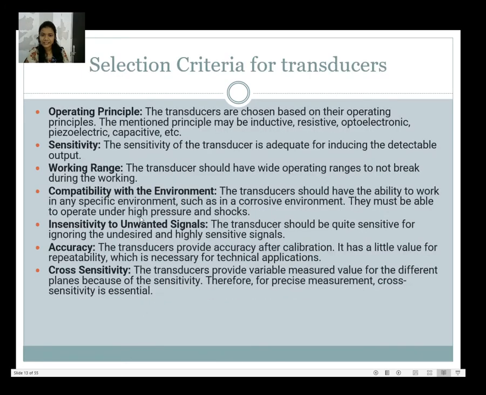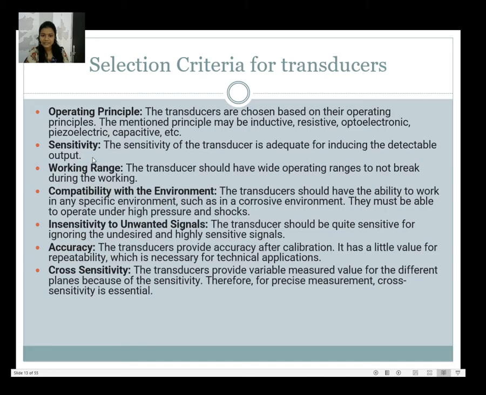Then, selection criteria for transducers. The first one is the operating principle, meaning transducers are chosen based on their operating principles. The principle may be inductive, resistive, optoelectronic, piezoelectric, or capacitive. So depending on this principle, we have to select the transducer.